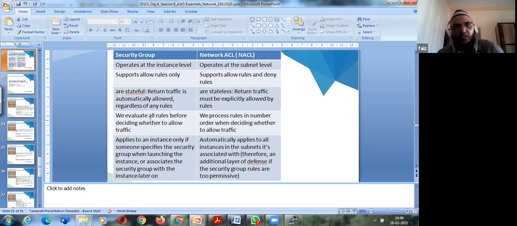In a security group, we evaluate all rules before deciding whether to allow traffic. In a network ACL, we process rules in number order. If you have seen 100, 200, and so on, those are the priority levels. A security group applies to an instance only if someone specifies the security group when launching the instance or associates the security group. A network ACL automatically applies to all instances in the subnet it is associated with. Am I clear now?